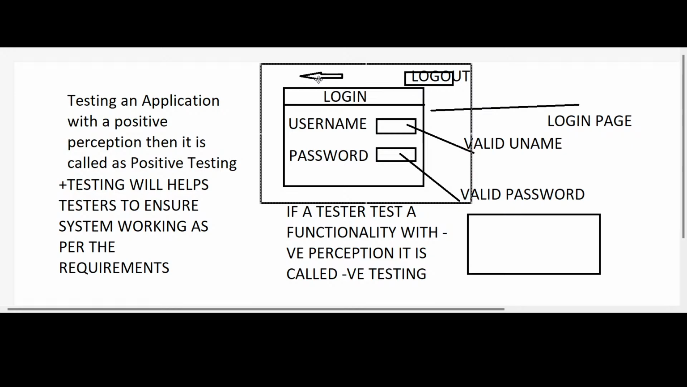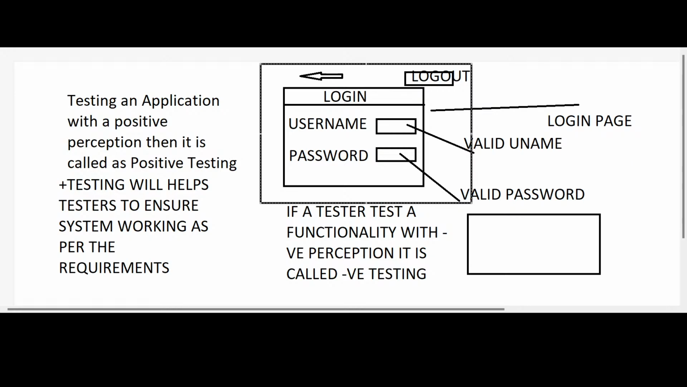Okay, so here if I click on this button, again it is taking me to the login page, but we have already logged out from our account. If I click on this arrow button, which should take me to the previous or home page, again it is taking me to the login page, because I have already taken logout. So this is called negative testing.